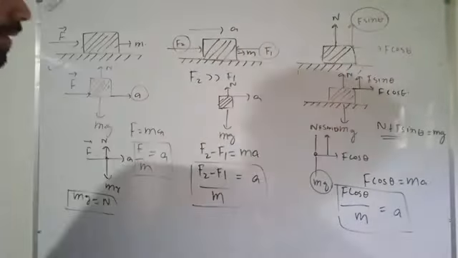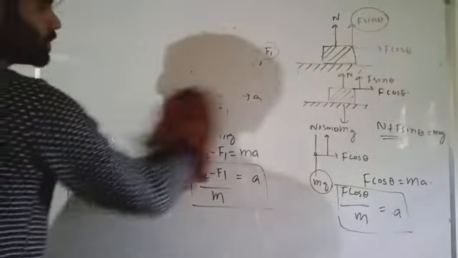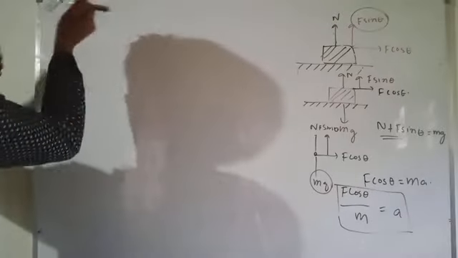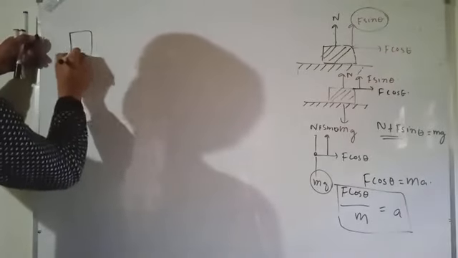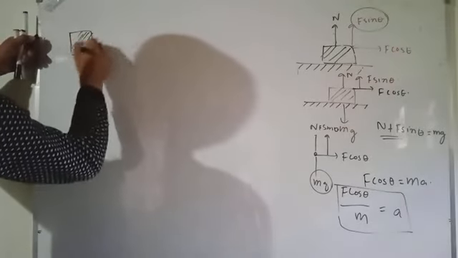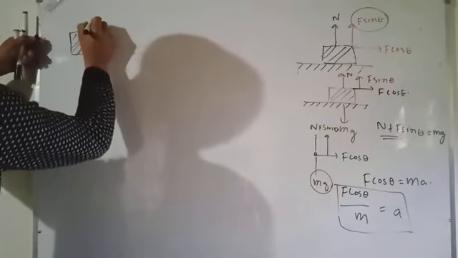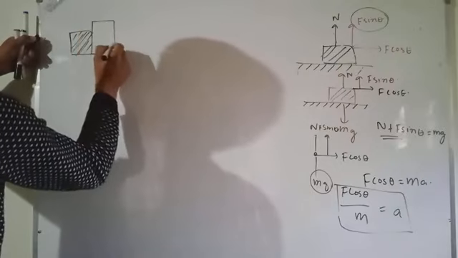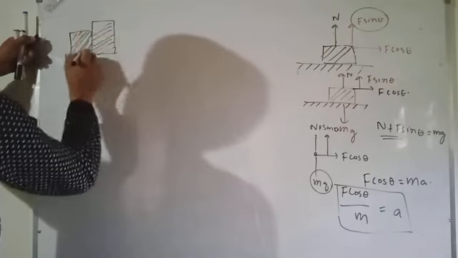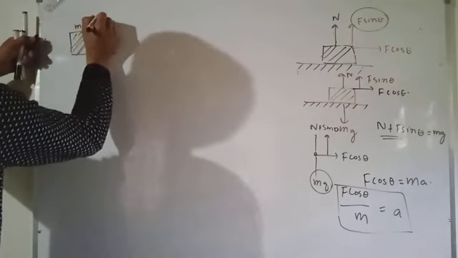If you take another example of the second law, look here. If I have two bodies, for example, this is the m1 body and this is the m2 body.